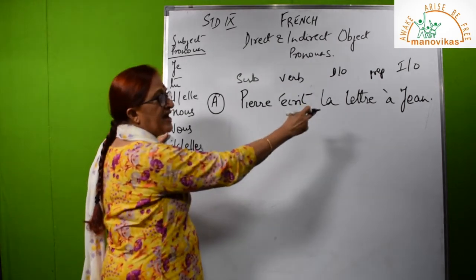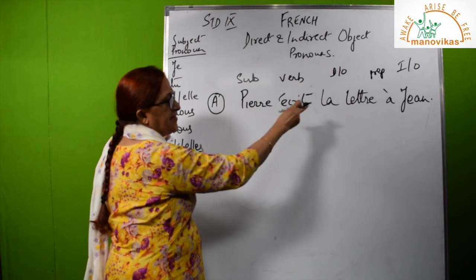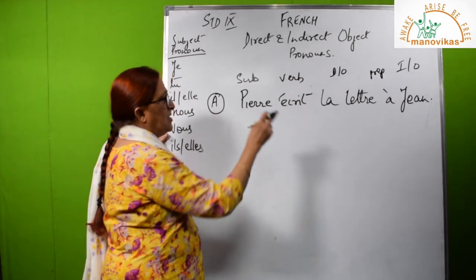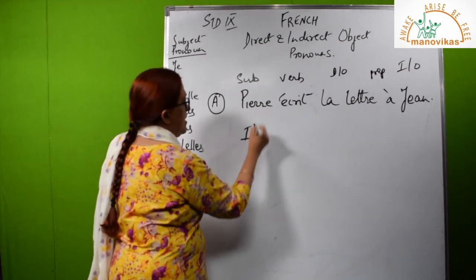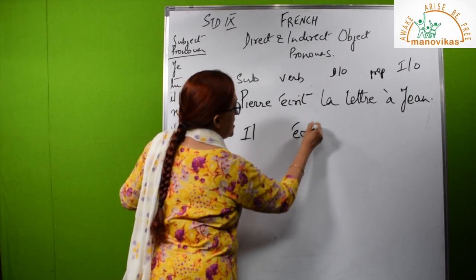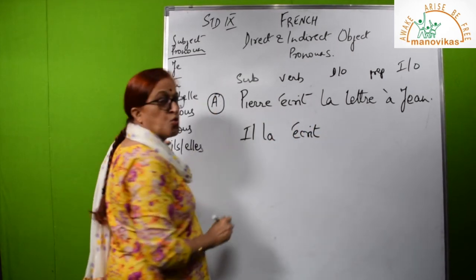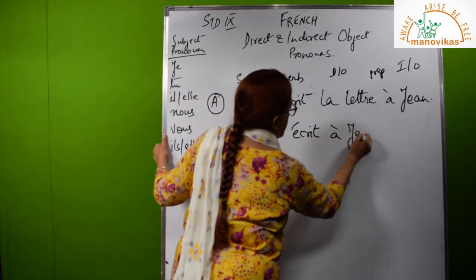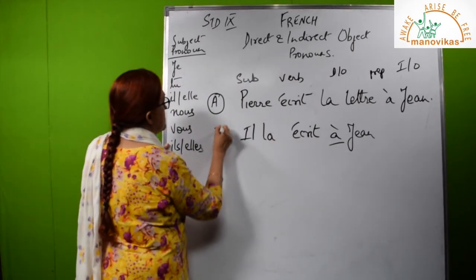Okay, now I am slightly varying the sentence. Instead of Sophie, I have used Jean. Jean is a male. Pierre écrit la lettre à Jean. The concept remains the same. Who is doing the writing? Pierre. So he is the subject. Il. What is the verb? Écrit remains écrit. What is he writing? The letter. To whom is he writing? To Jean. I am retaining the preposition. So this is my B.